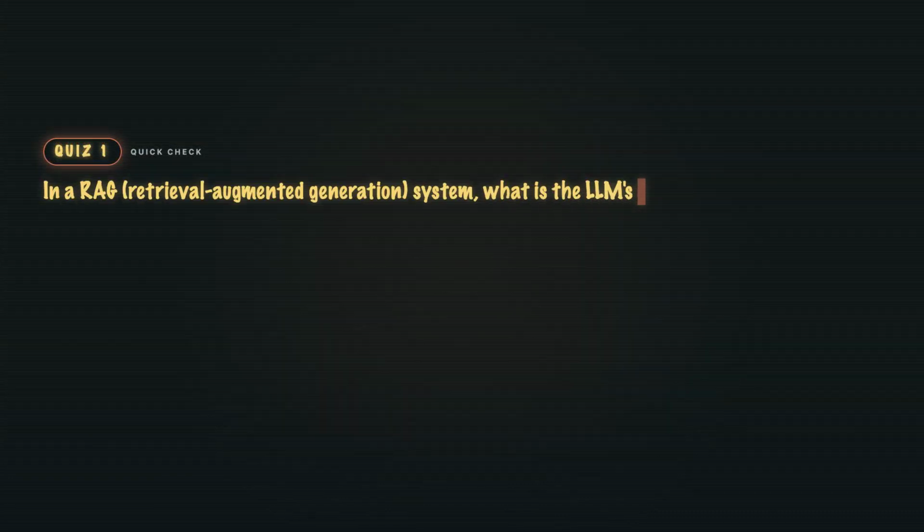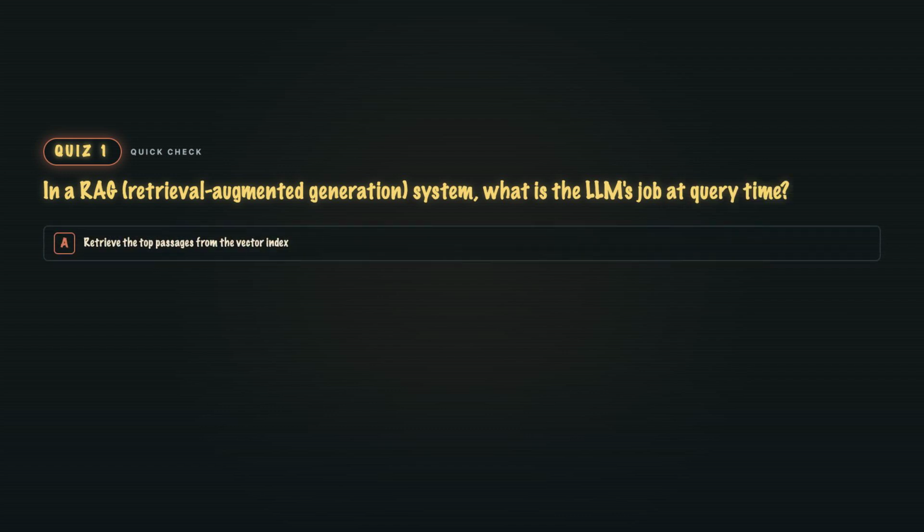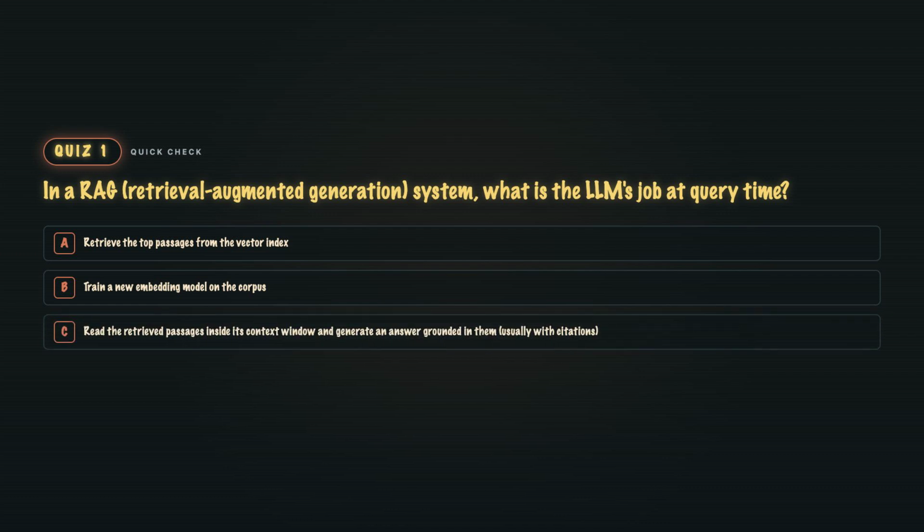In a RAG, retrieval-augmented generation, system, what is the LLM's job at query time? A. Retrieve the top passages from the vector index. B. Train a new embedding model on the corpus. C. Read the retrieved passages inside its context window and generate an answer grounded in them, usually with citations. Or D. Compute the BM25 scores for every candidate document.